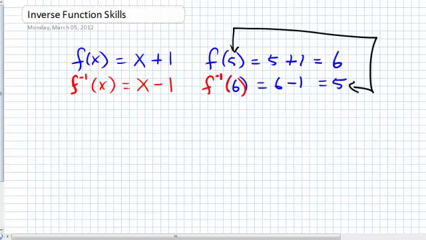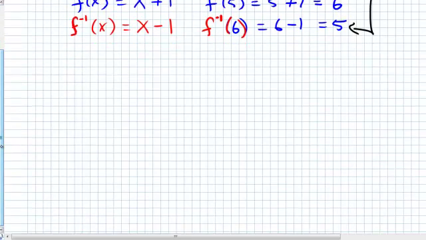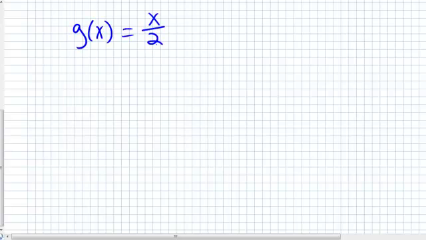So another example, I'm going to use some pretty straightforward examples to begin with. Let's say I had a function g of x that divided anything I put into it by 2. So x divided by 2. So my inverse function is going to do the opposite. g inverse would take anything I put into it and multiply it by 2. So anything multiplied by 2.